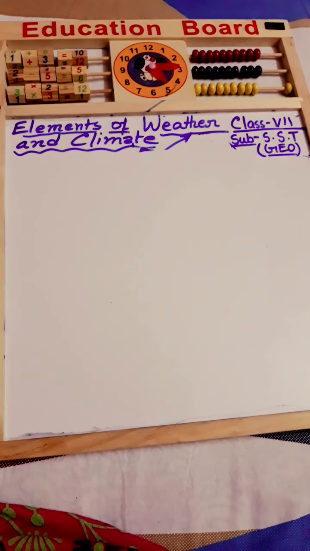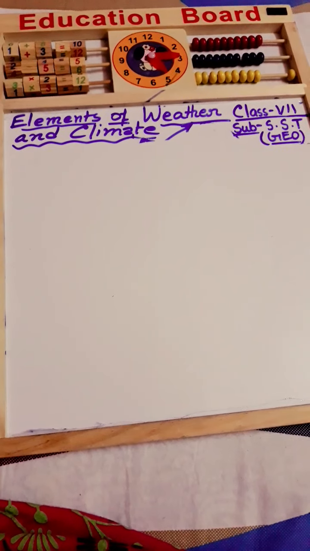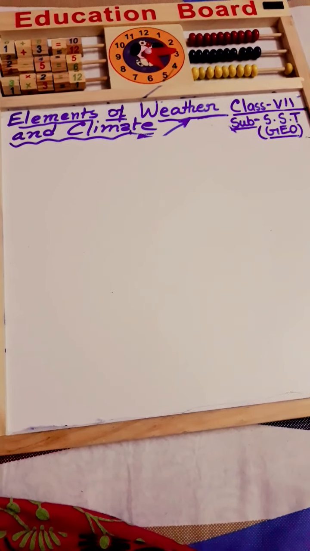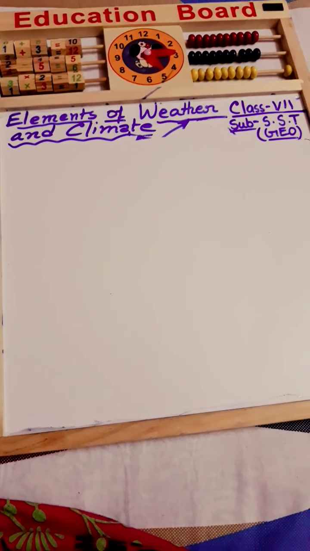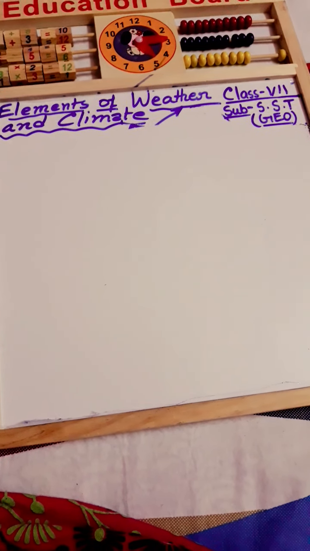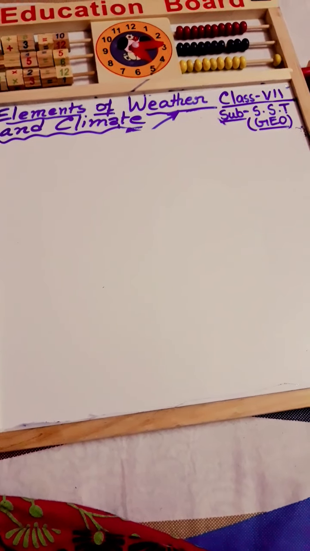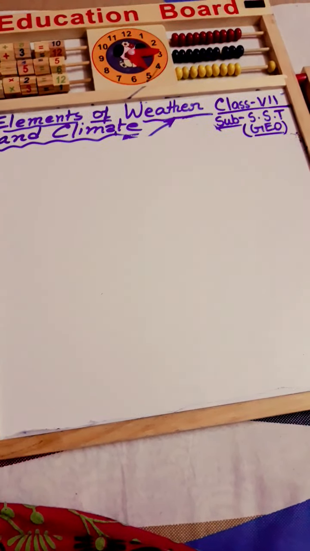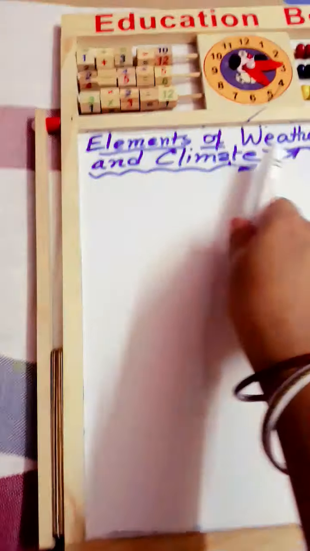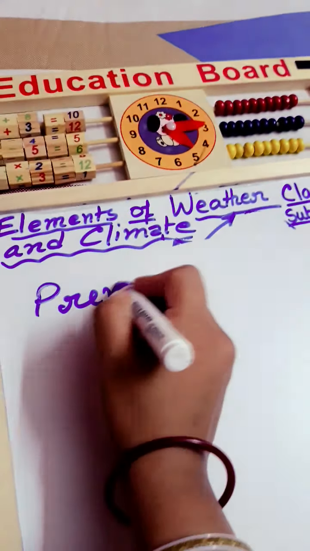We have mostly completed this chapter, weather and climate, and we have already discussed some elements, the process by which our Earth's atmosphere is heated, and some factors which affect the temperature. Now lastly we will discuss some important terms which are also related to weather and climate, that is prevailing winds.